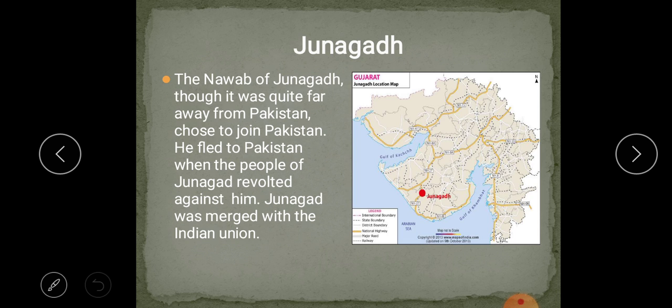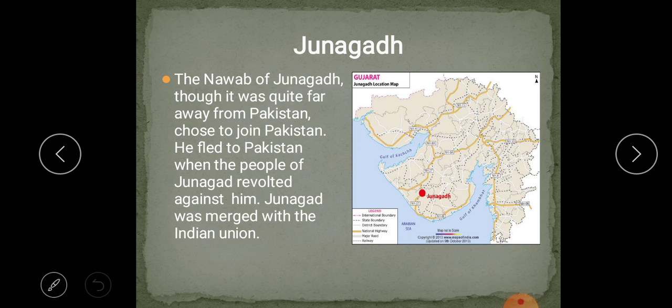Okay, now Junagadh. Junagadh is a state in India. It was ruled by an Indian ruler only, a Nawab, a Muslim ruler. He did not want to join India or come under the Indian government. The Nawab of this princely state had signed the agreement to join Pakistan. He wanted to join Pakistan, but it is in India. He did not want to merge with India.